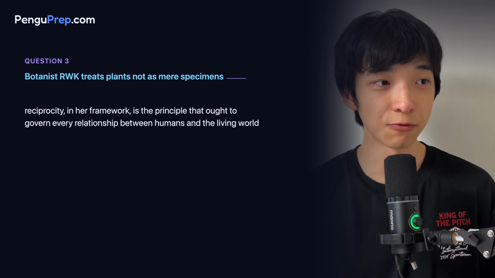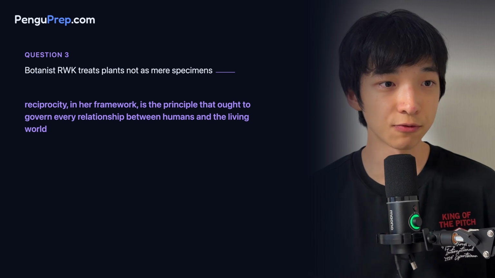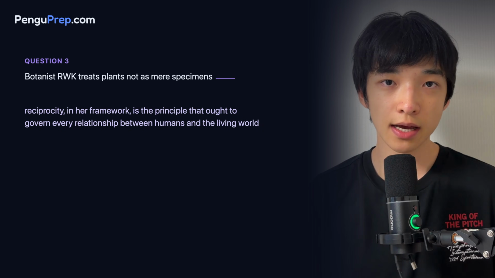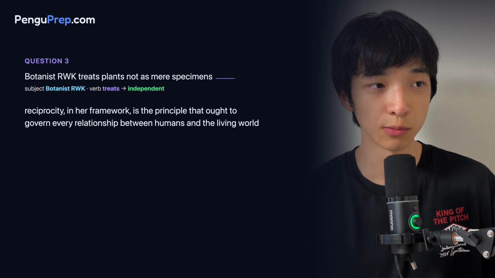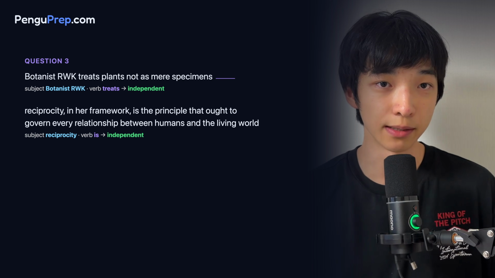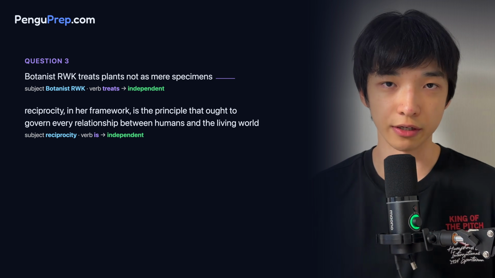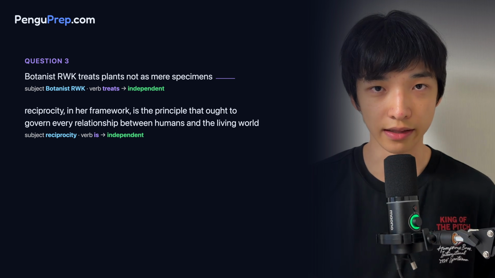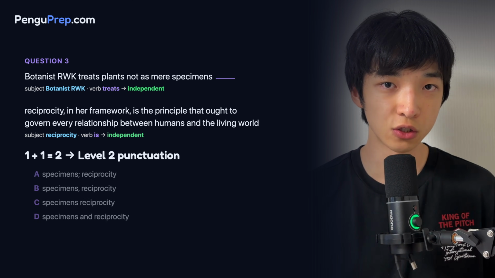The first piece is from botanist RWK to mere specimens. The second piece is from reciprocity all the way to them. The first piece is independent because the main subject is botanist RWK and the main verb is treats. The second piece is also independent because the main subject is reciprocity and the main verb is ought to govern. So we have two independent clauses again, and the sum of the levels is 1 plus 1 equals 2. We're looking for a level 2 punctuation.